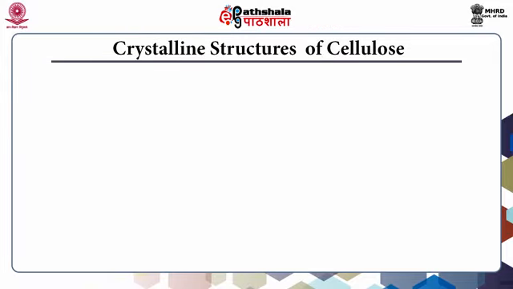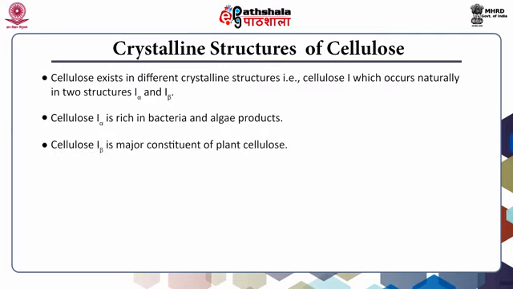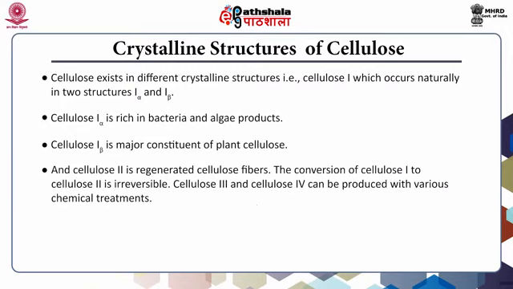Crystalline structures of cellulose. Cellulose exists in different crystalline structures such as cellulose 1, which occurs naturally in two structures, one alpha and one beta. Cellulose 1 alpha is rich in bacteria and algae products, while cellulose 1 beta is a major constituent of plant cellulose, and cellulose 2 is regenerated cellulose fibers. The conversion of cellulose 1 to cellulose 2 is irreversible. Cellulose 3 and cellulose 4 can be produced with various chemical treatments.